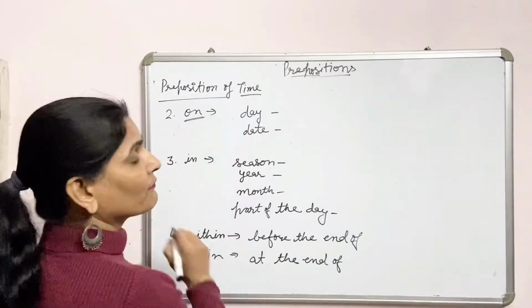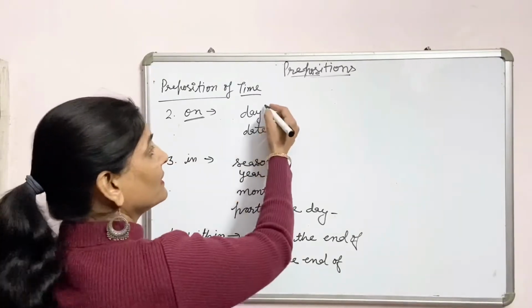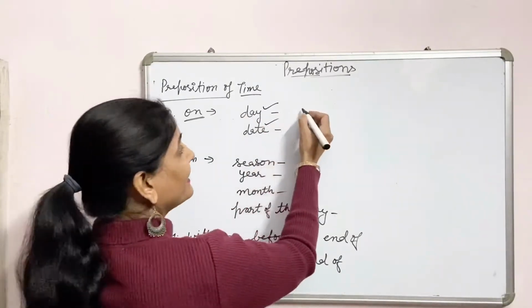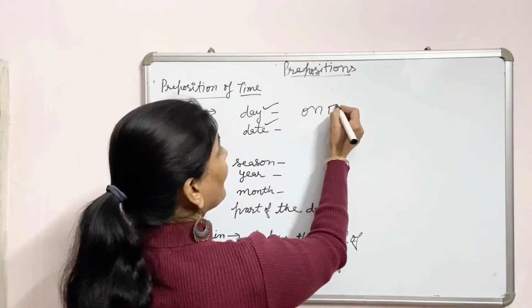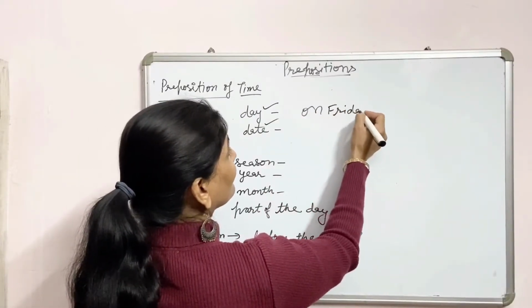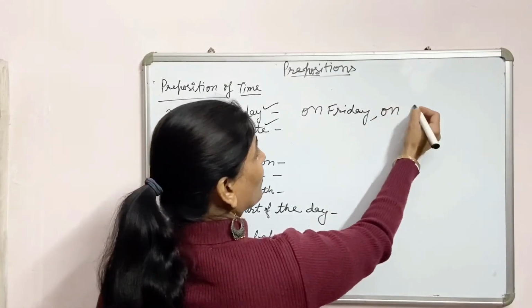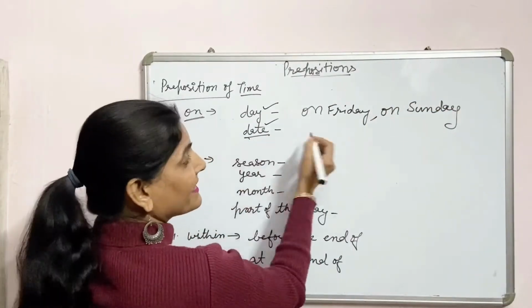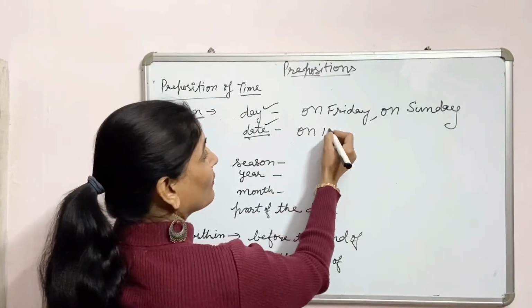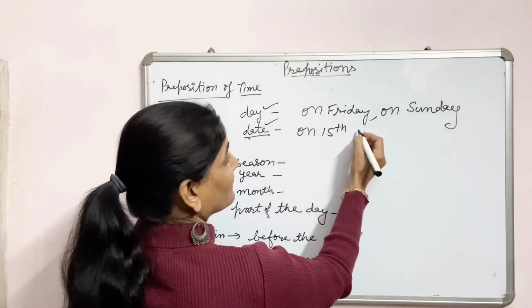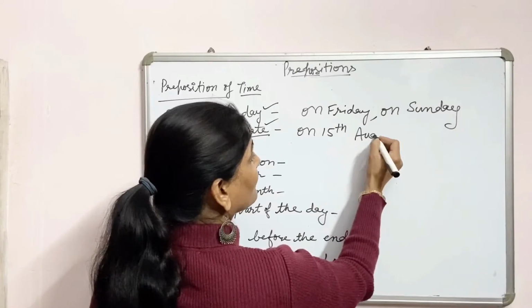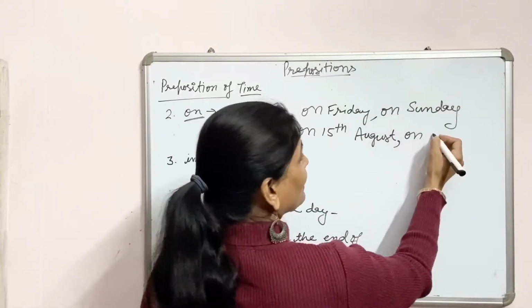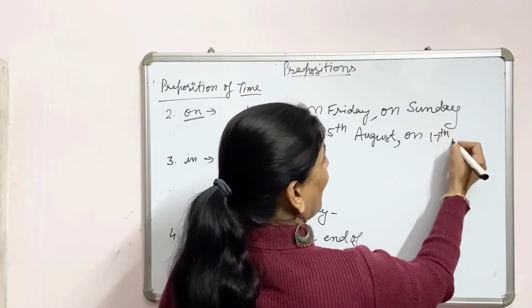On as a preposition of time is used with days and dates. With days like on Friday, on Sunday. With dates like on 15th August, on 17th March.